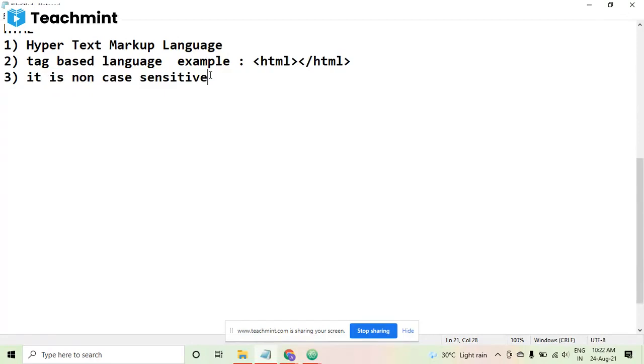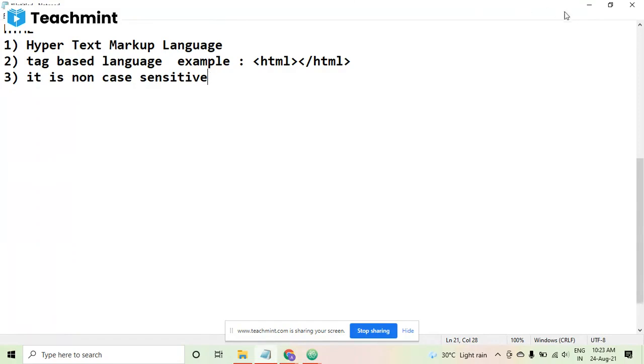What is a case in computer? You can say, ma'am, that case means uppercase and lowercase, that we can write "Very" in uppercase and "good" in lowercase. Very good. Absolutely correct. So case means uppercase or lowercase. Non-case sensitive means that it does not make a difference if it is uppercase or lowercase. Either we write the code in uppercase or in lowercase, it will not make a difference. This is the reason why HTML is known as a non-case sensitive language. Okay, I hope this is clear now.